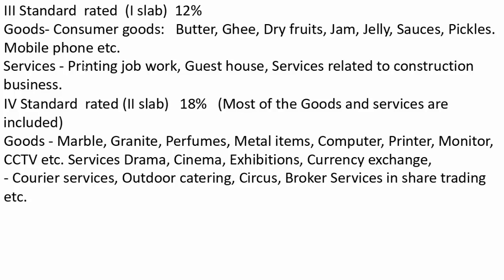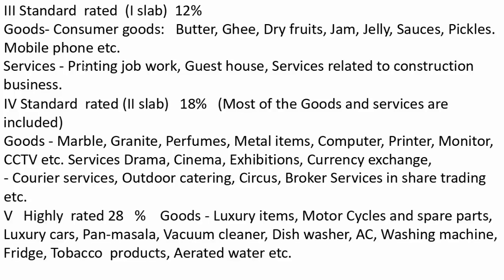Goods which are included are marble, granite, perfume, metal items, computer, printer, monitor, CCTV, etc. Services include drama, cinema, exhibition, currency exchange, courier services, outdoor catering, circus, broker services, share trading, etc. Fifth category, highly rated category.